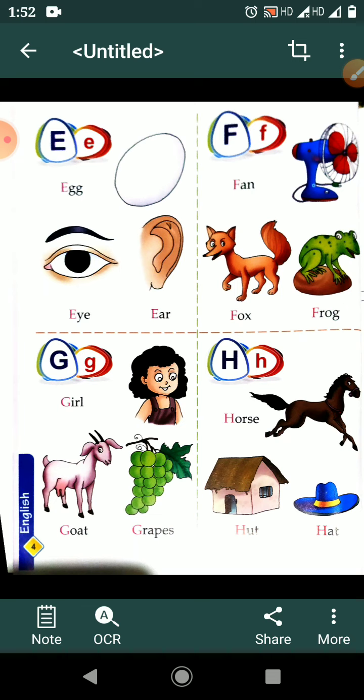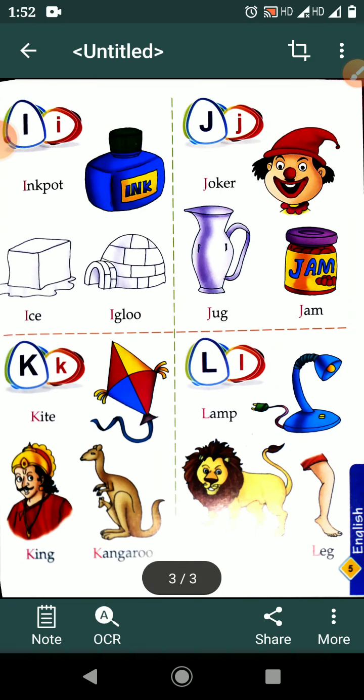G for God. G for grapes. Yes. H for horse. H for hat. Good. I for inkpot. I for ice cream. I for igloo. J for joker. J for jug. J for jam. K for kite. K for king. K for kangaroo. L for lamb. L for lion. L for lake. Now enjoy these videos and speak and learning.